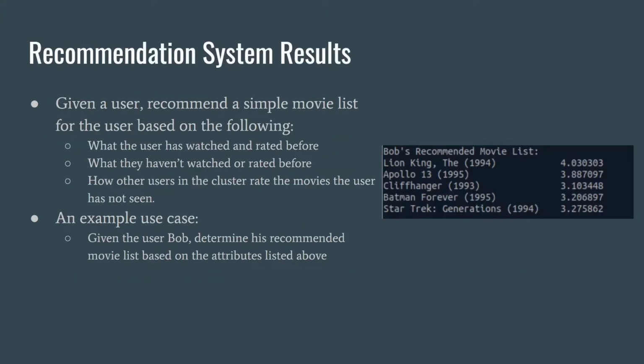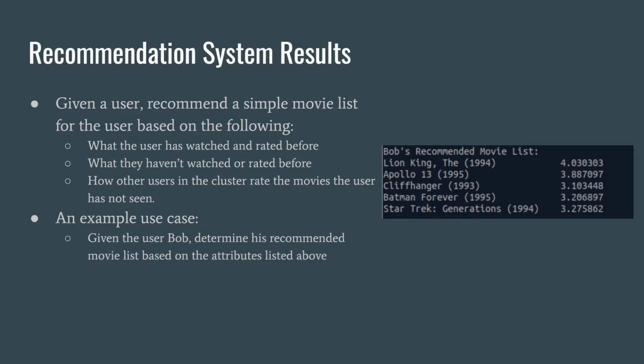So we applied similarly what we did in the previous slide in recommending a movie or a list of movies to a user. So given a user, we output a list of recommended movies based on what they have not watched before, what they have watched, and how other users in the cluster rated the movies our user has not watched. This recommended list is in order of highest ratings first, or descending order.